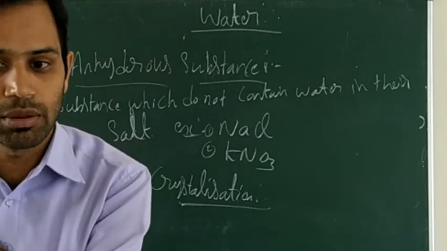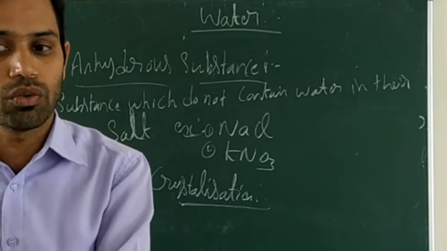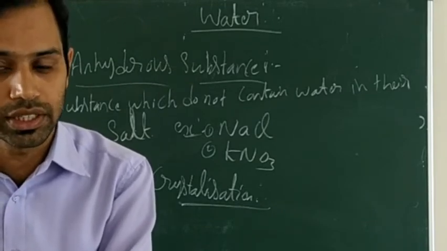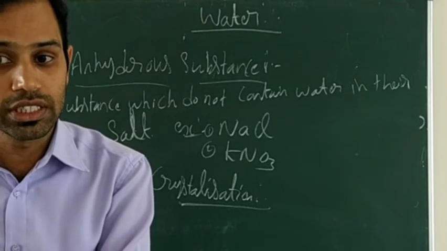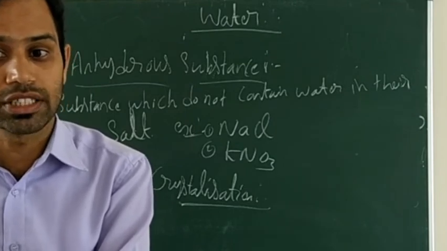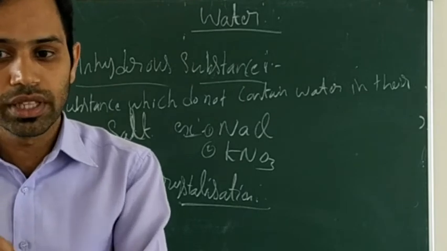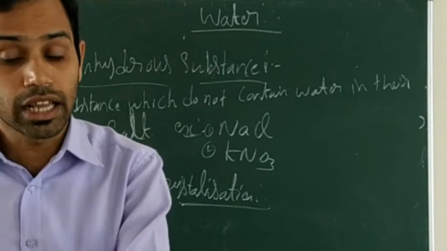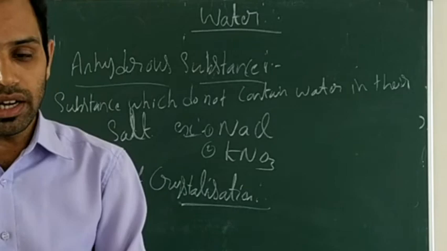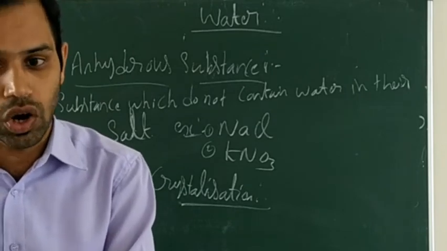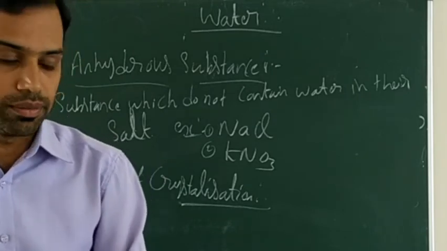So a fixed amount of water is associated with the compound, which is an integral part of the crystalline structure. That water also helps to form the crystalline structure. So that is called water of crystallization.